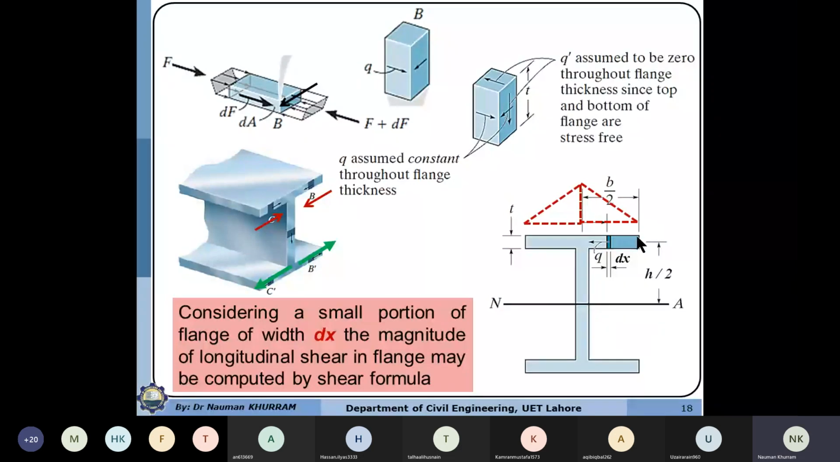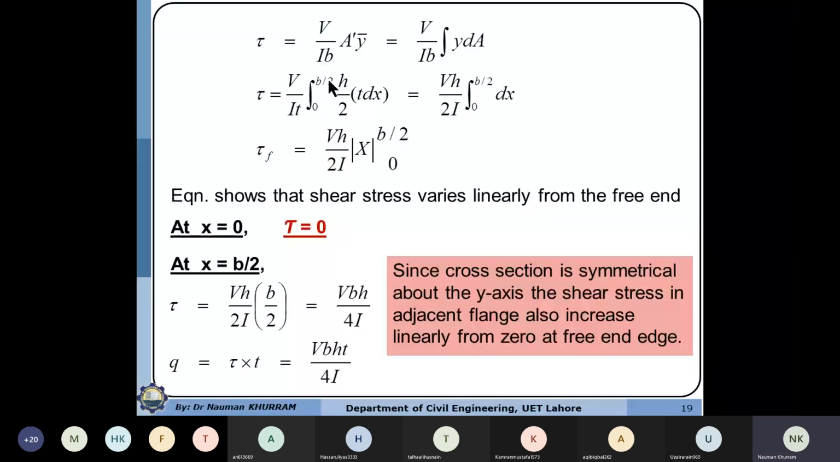So h by 2 is the distance from the center of this area to the neutral axis. So y bar is h by 2. And this differential area has a thickness equal to dx. Cross section dimensions are dx, x and y. And the height or depth of this area is equal to the total thickness of the flange. So if we substitute the values over here, you will have this expression.